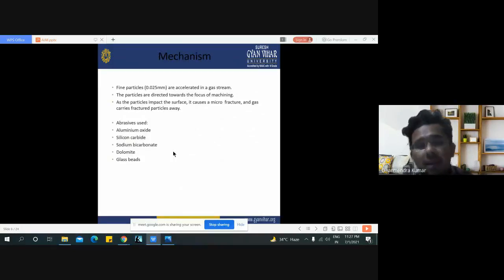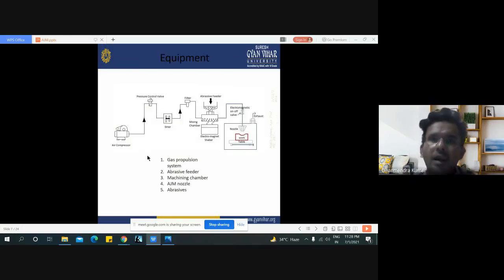The types of abrasive particles used in abrasive jet machining are aluminum oxide, silicon carbide, sodium bicarbonate, dolomite, and glass beads. Here we can say that a multiple choice question may come in the exam, asking which types of abrasive material are used in abrasive jet machining. So these are the abrasive materials which are widely used in abrasive jet machining. Now here is the complete setup of the abrasive jet machining process.